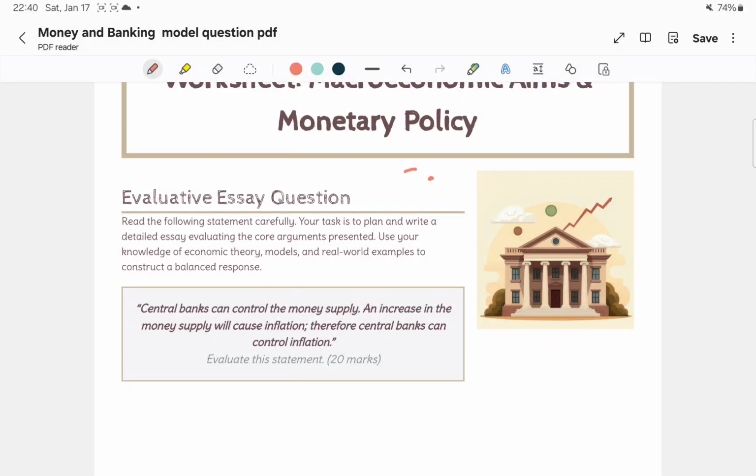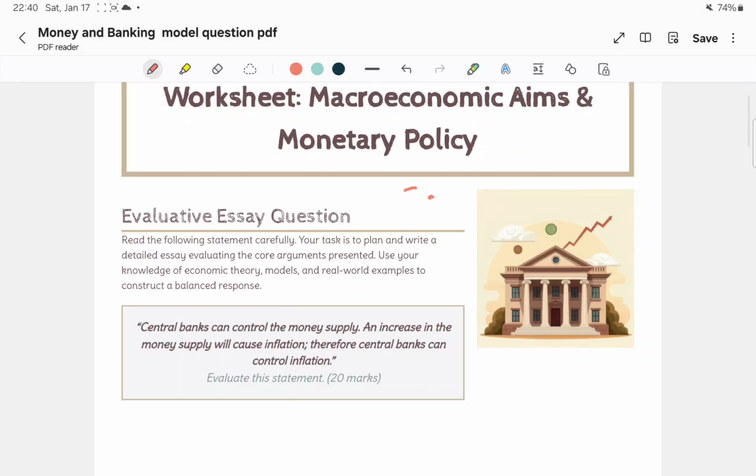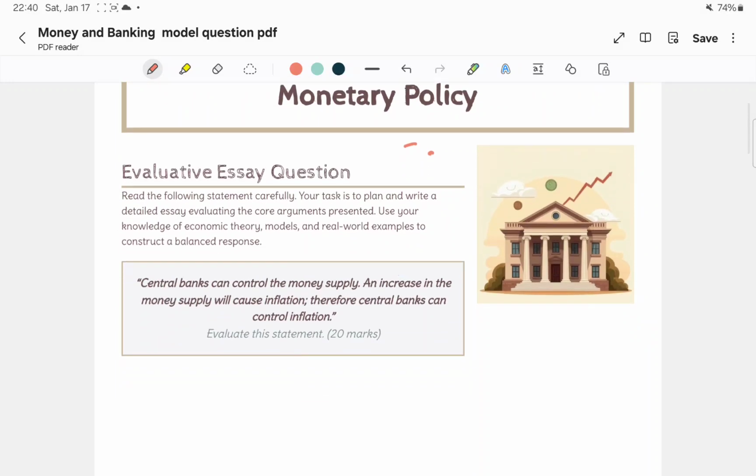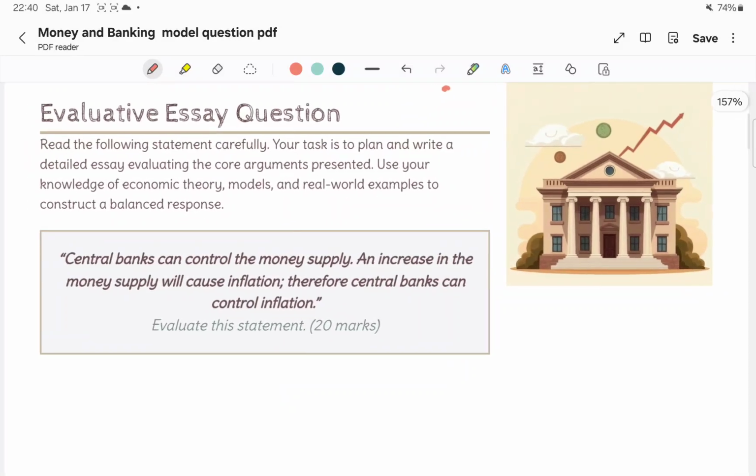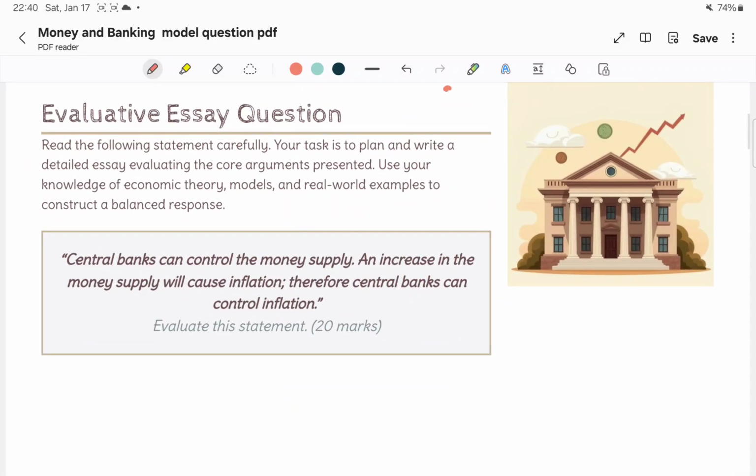So, students, we are starting a past paper question from money and banking. It is from the past paper November 2024. Let's see the question first.